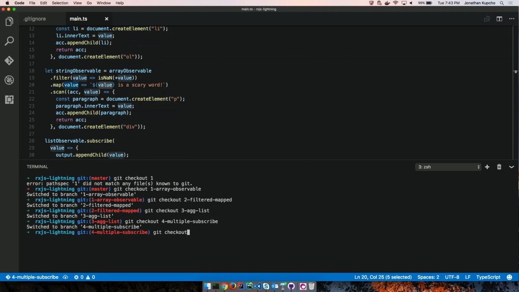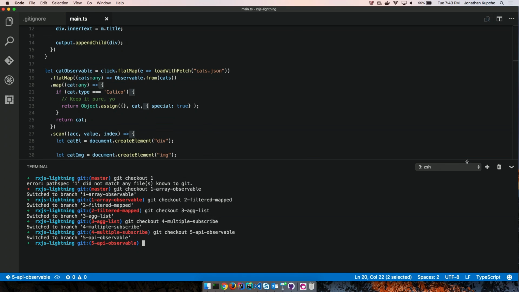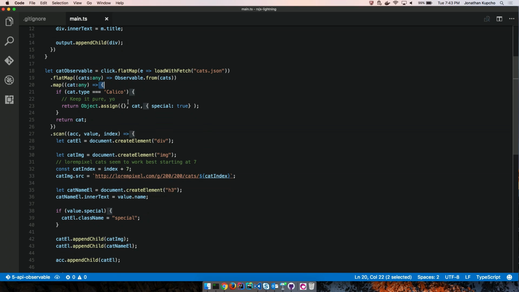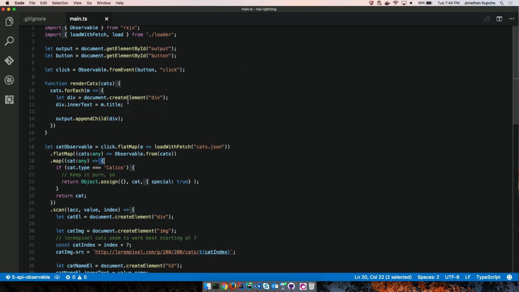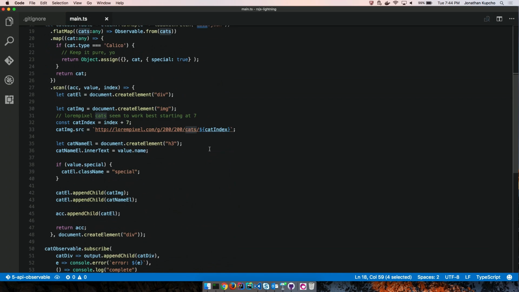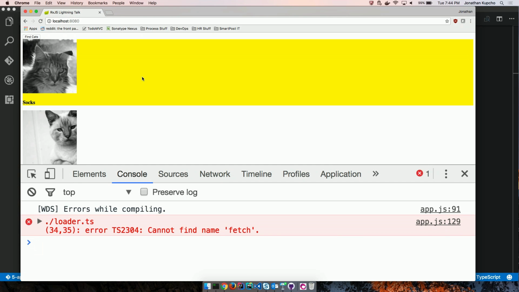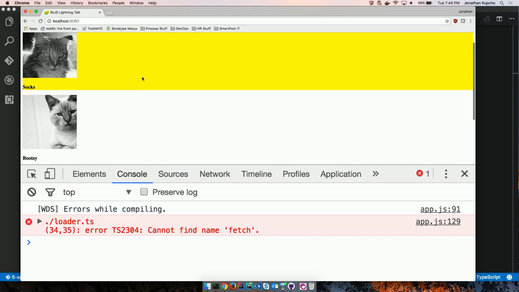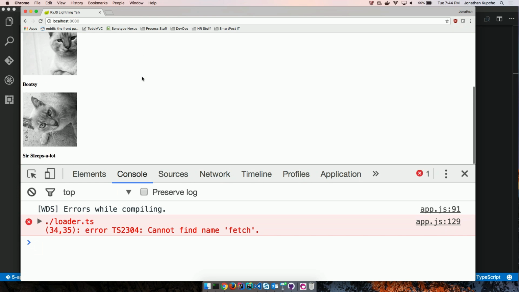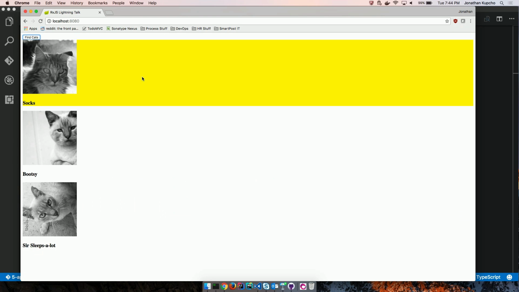And last but not least, a real-world example. It is hitting an endpoint, which is just a JSON list of cats, and applying some logic to it. Basically, we got a button that says find cats, and we got a list of cats. One named Socks, one named Bootsy, and Sir Sleepsy. That's it.